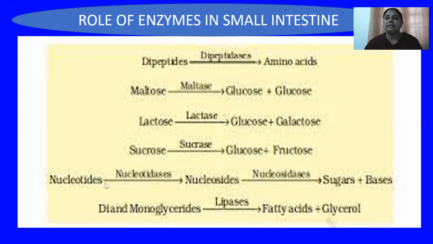And if nucleic acids are present, then these nucleic acids are complex polynucleotides. On these polynucleotides, enzymes act and convert them into nucleotides. On nucleotides, the enzymes which act are known as nucleotidases, and they convert them into nucleosides. The nucleosides are still not the simplest form of the nucleic acids. So on these nucleosides, the enzymes known as nucleosidases act and convert them into sugars and bases, which are the simplest form of nucleic acids.